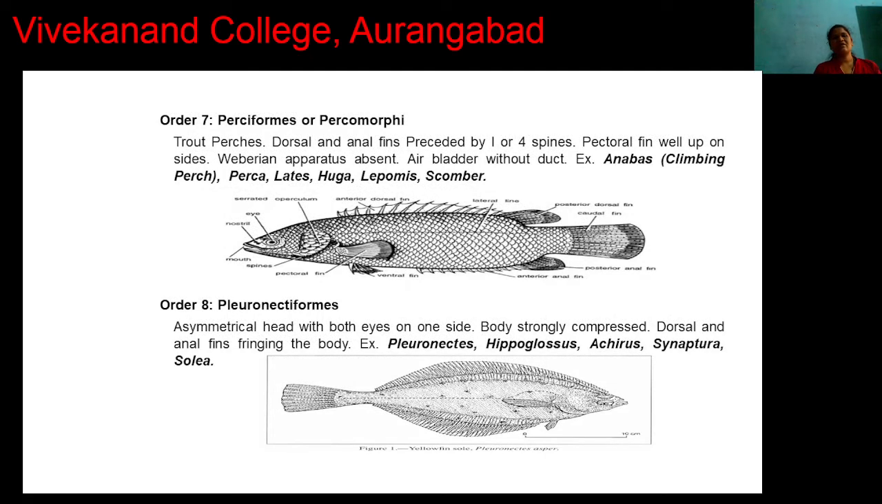Then the next order is Pleuronectiformes. In this order the body is asymmetrical, with both eyes present on one side of the head. The body is strongly compressed and the dorsal and anal fins run fringing all along the body. For example, Pleuronectes, Hippoglossus, Cynoglossus, Psettodes and Solea.